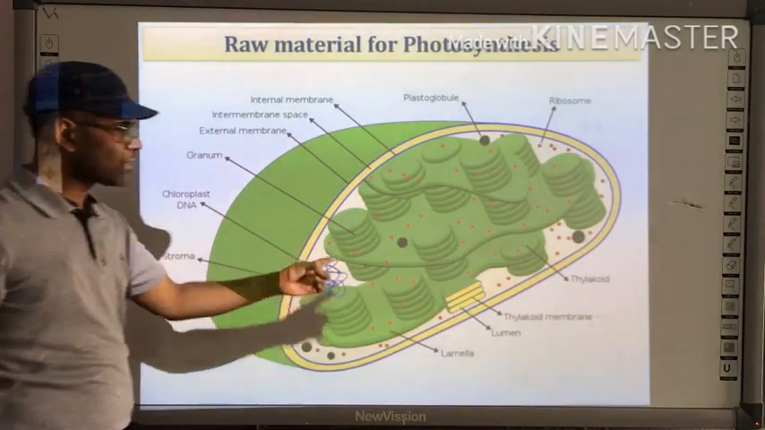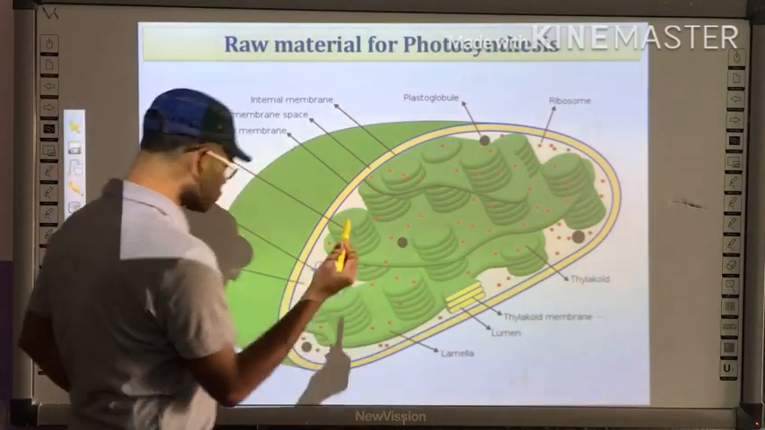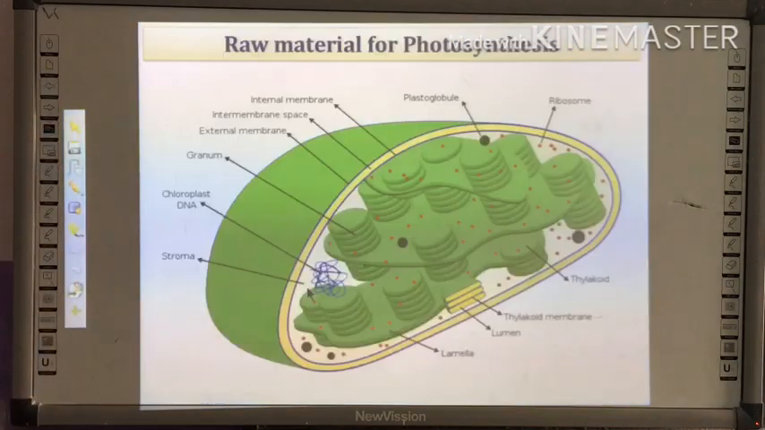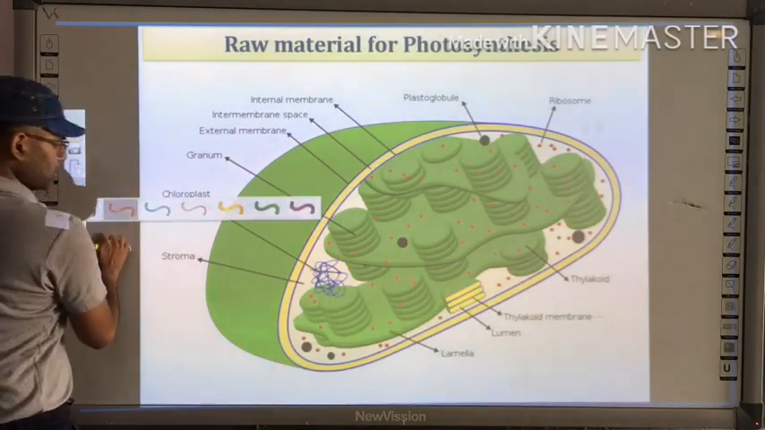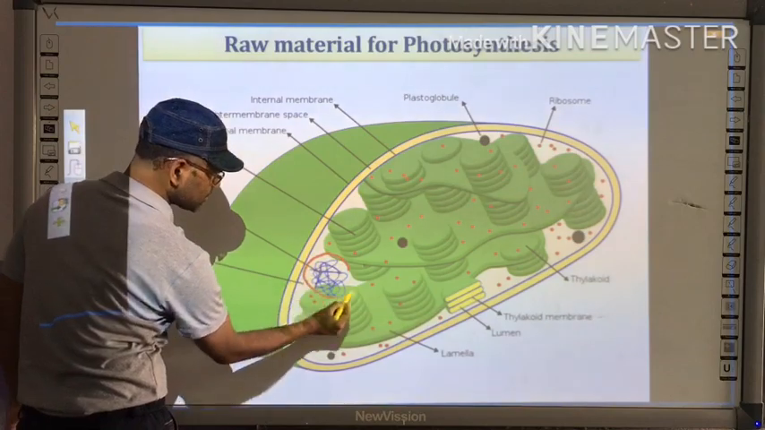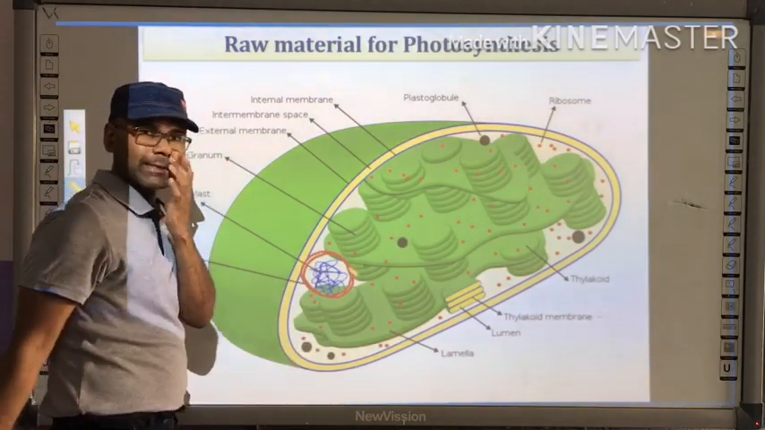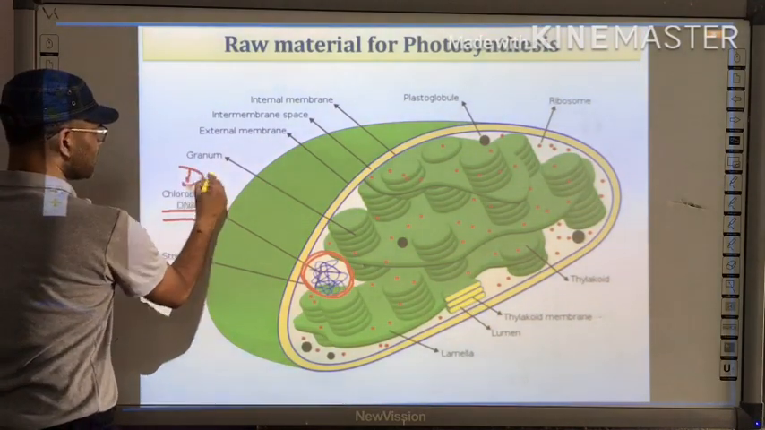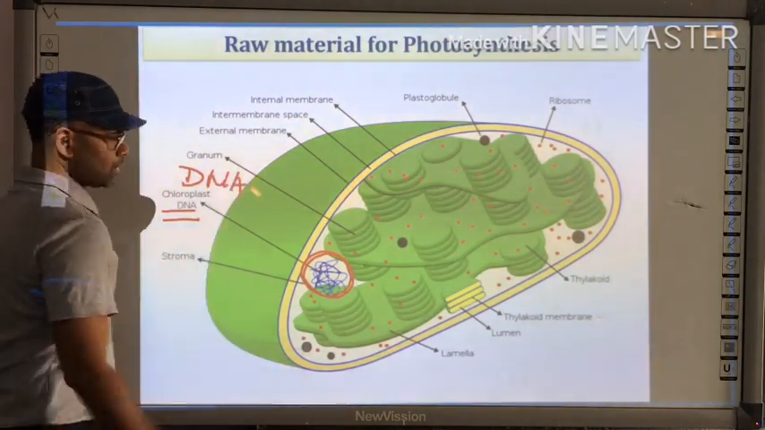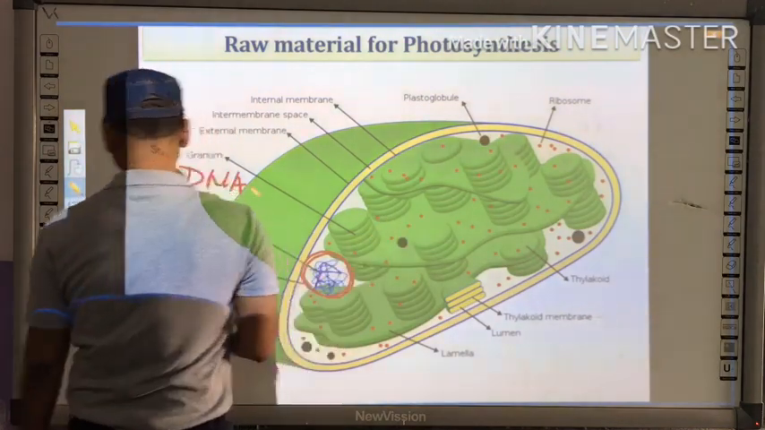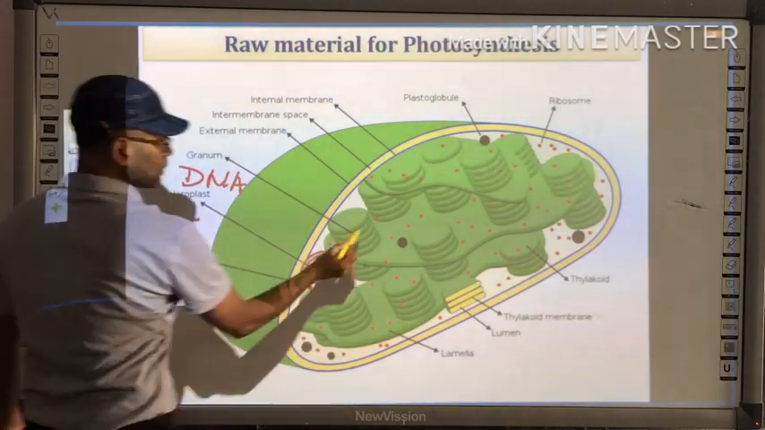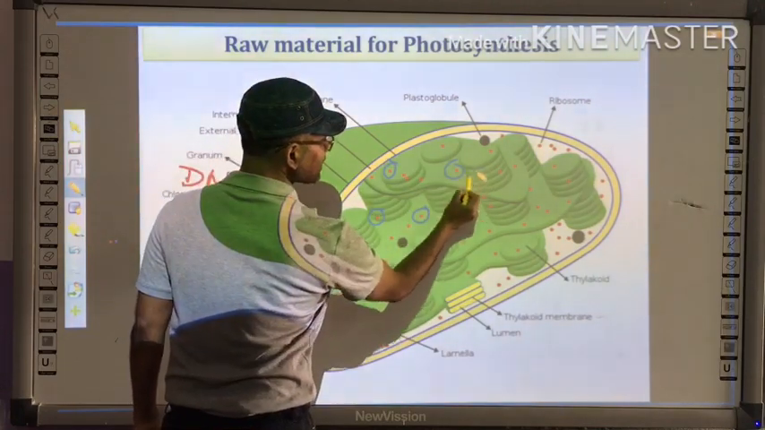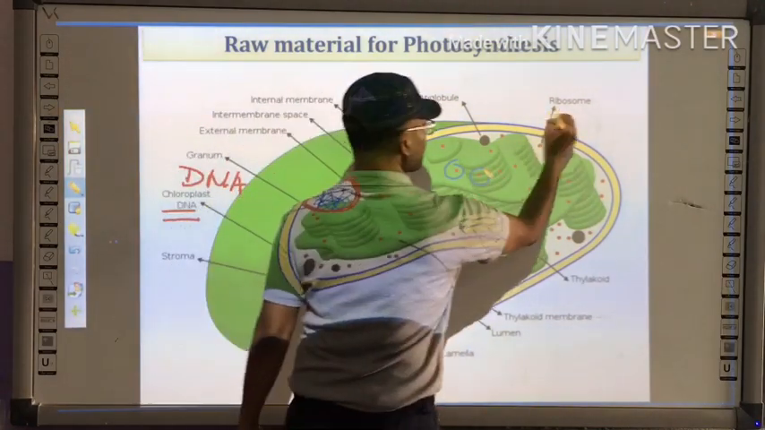One more structure I forgot to highlight here. Two more structures, and those are the thread-like structures which you can see here. These blue color thread-like structures are nothing but the chloroplast DNA. Okay, and the red color dots which you can see, these red color dots are nothing but ribosomes.